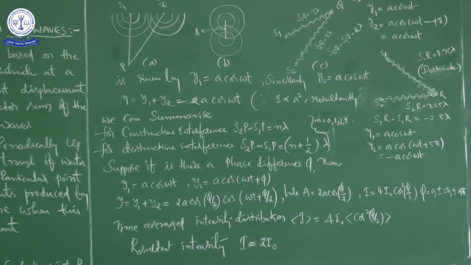So excluding that trigonometric function, the resultant intensity will be 2 I naught. That is the situation when the phase difference between two waves is continuously changing with respect to time. When the phase difference between the two vibrating sources changes continuously or rapidly with time, the two sources are said to be incoherent. When the phase difference is not changing with time, they are coherent.